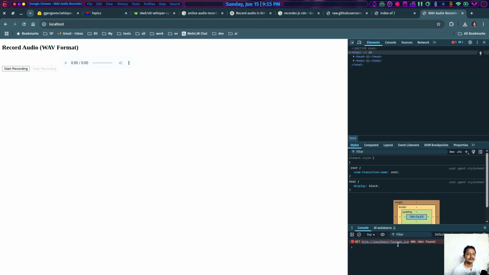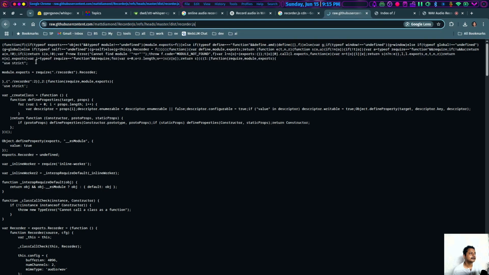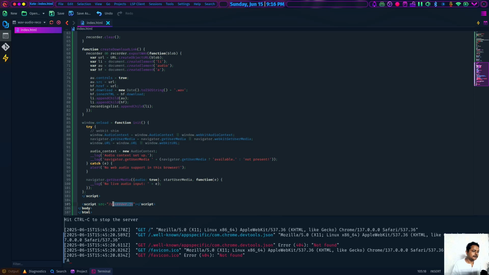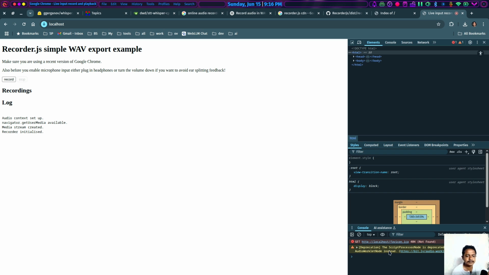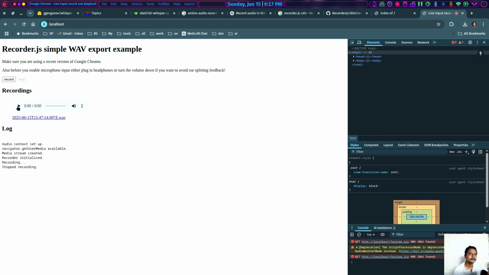It's complaining about favicon. That should not be an issue. It is complaining that recorder is not defined. Let's take the example mentioned here and let's make recorder.js locally available. I think technically it would not be possible to record audio, as I see a deprecated notice. Still, let's try. It's saying that it is recording. I'm not sure. I think it has done its job.